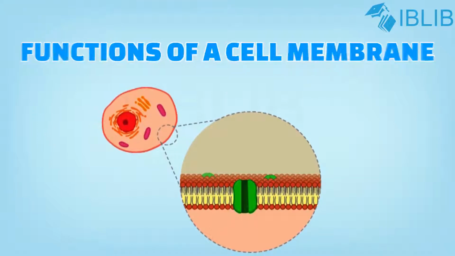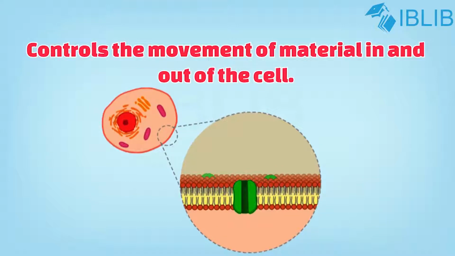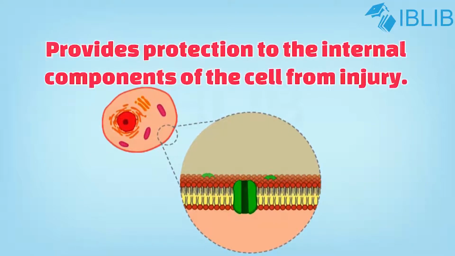Functions of the cell membrane. It gives a definite shape to the cell. It controls the movement of material in and out of the cell. It provides protection to the internal components of the cell from injury.